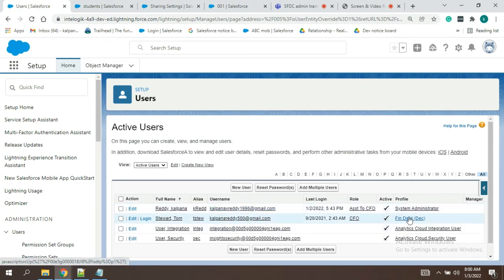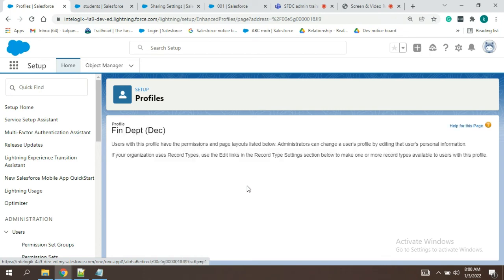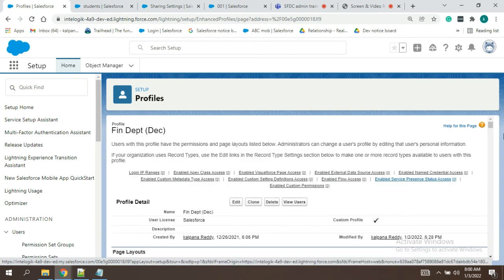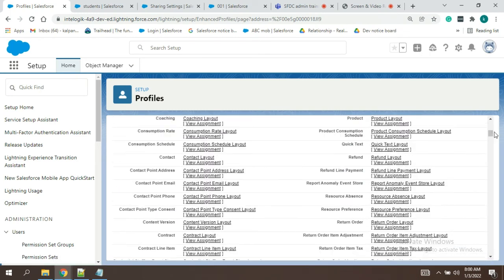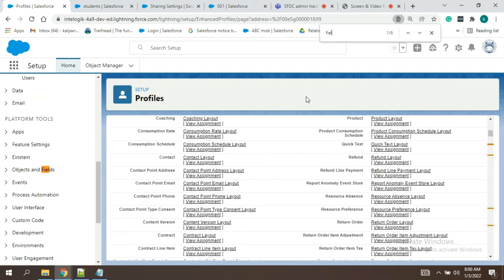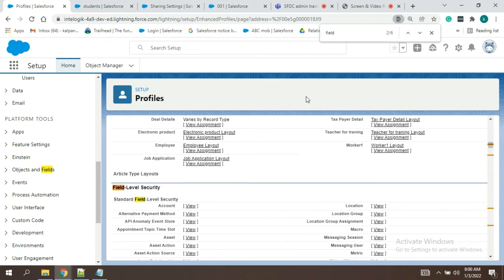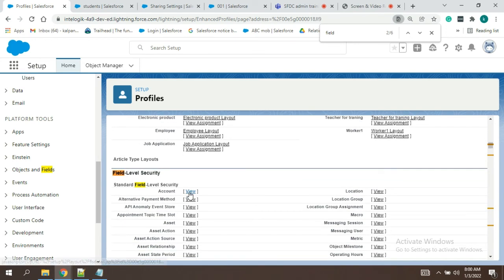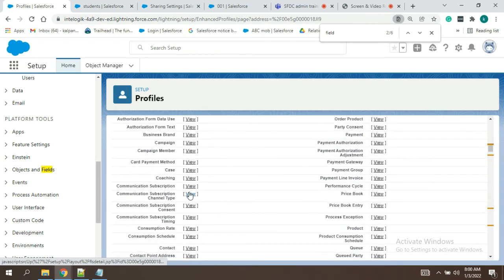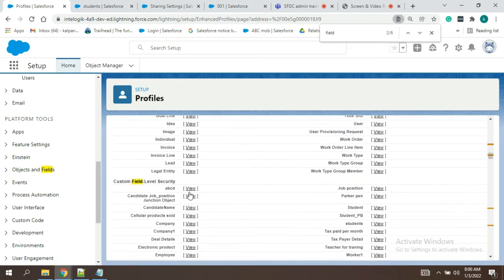So we'll go to the finance department. See here, field level security. Here we have standard field level security and custom also.